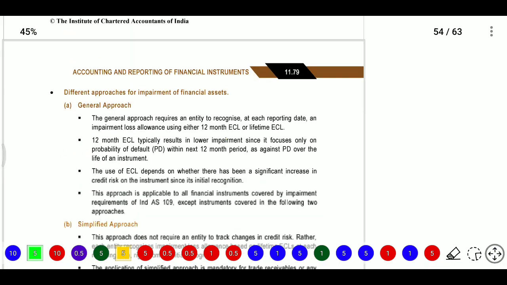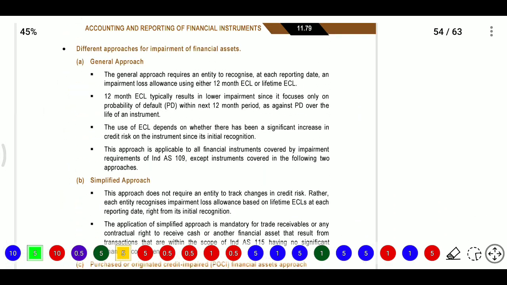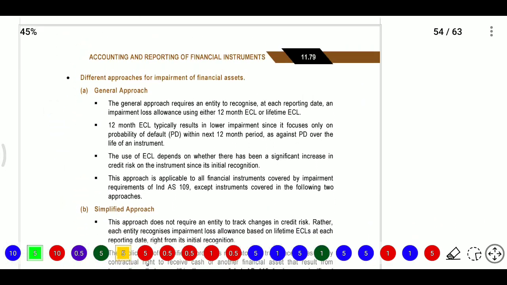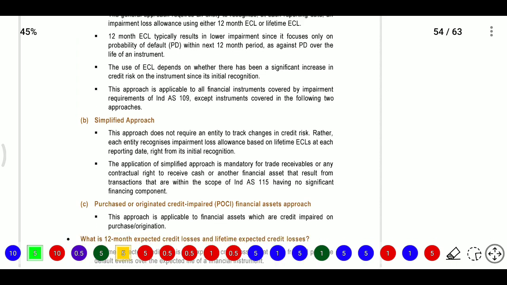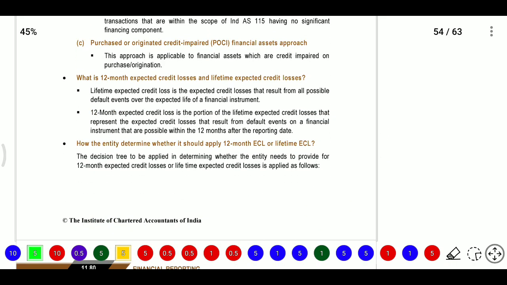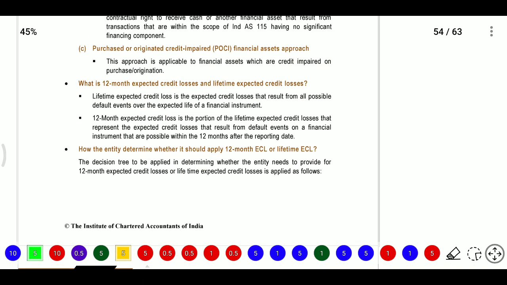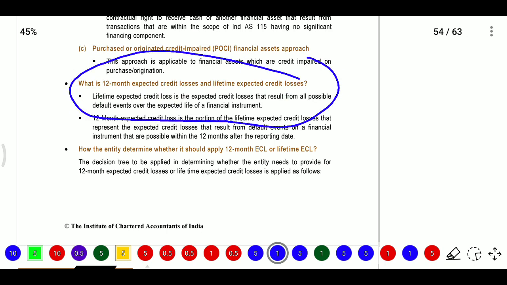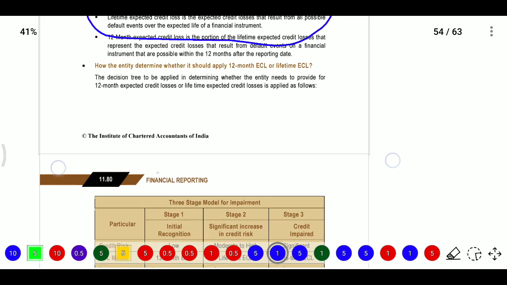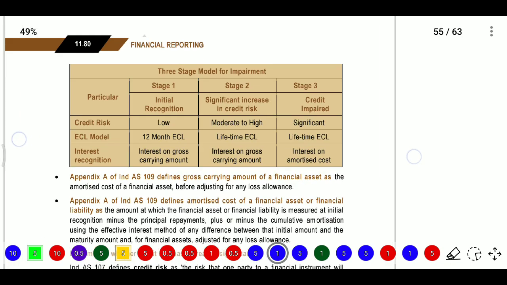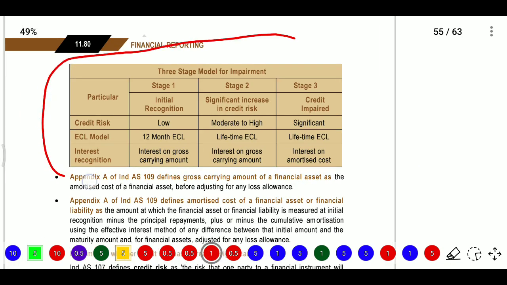Some impairment-related information and what the approach will be. There will be different approaches for impairment: the general approach, the simplified approach, and the purchased or originated credit-impaired approach. And what is the 12-month expected credit loss? It is also a good concept: expected credit loss and lifetime expected credit loss. We will do some problems related to this. We have 3 stages now: stage 1, stage 2, stage 3.